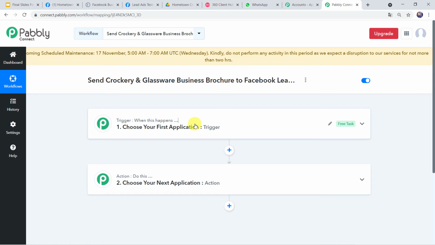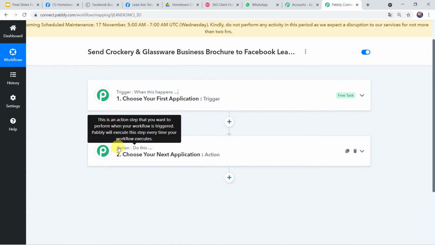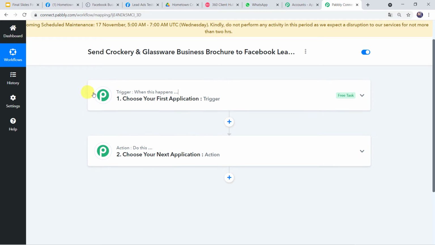Now here we can see a trigger window and an action window. So you might be thinking, what is this trigger? What is this action? So let me tell you, Pabbly Connect works on the concept of trigger and action. Trigger means when this happens, action means do this. So in this use case, we want that whenever a Facebook lead ad form is filled, automatically your crockery and glassware business brochure is sent on the WhatsApp number of the customer.